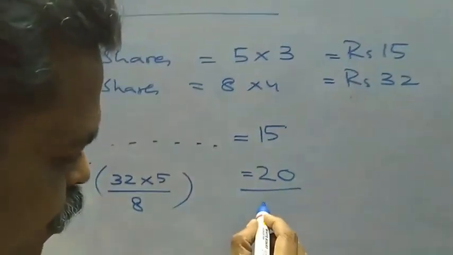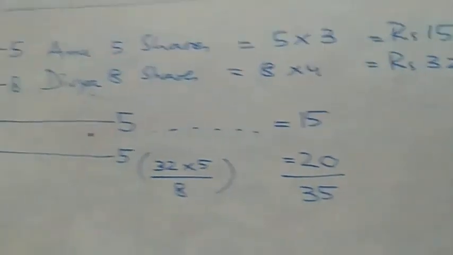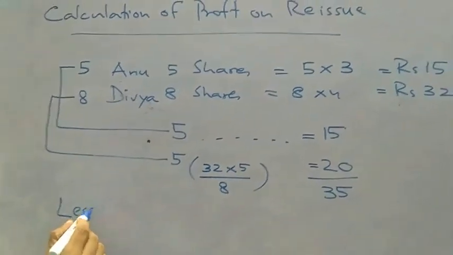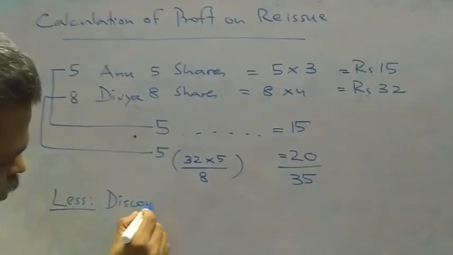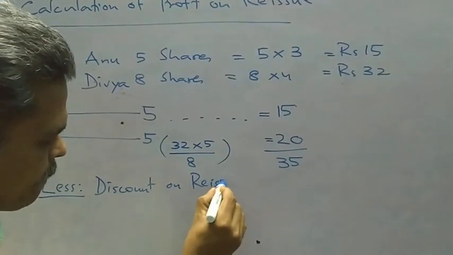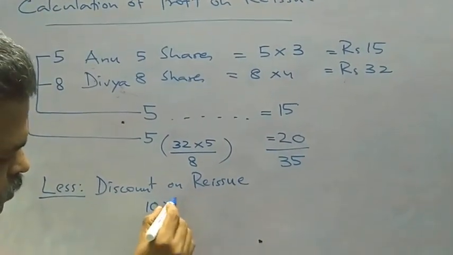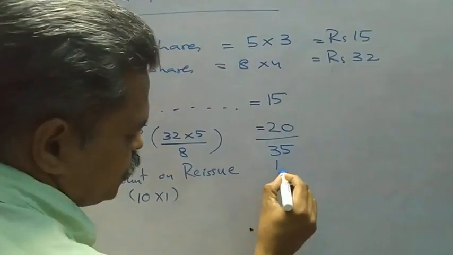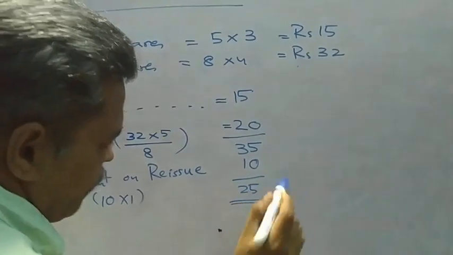And you make the total, 35 rupees. Then at the time of reissue, what was the discount? Discount on reissue was 1 rupee, 10 into 1, 10 rupees. So profit will be 25 rupees.